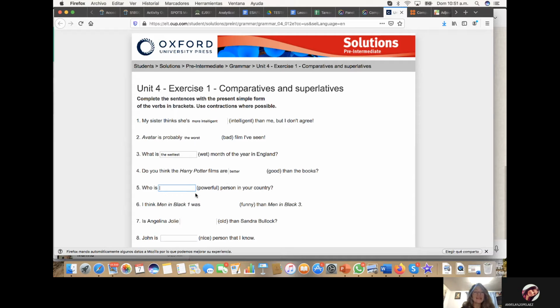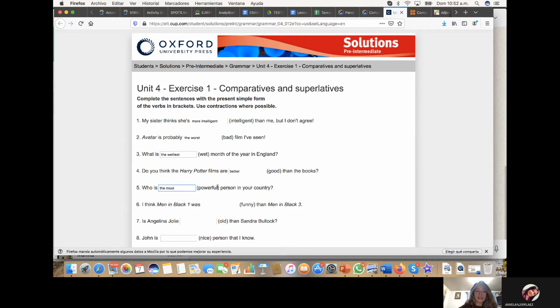Okay, now we have only one subject here, and it's going to be a superlative. Who is the most powerful person in your country? We have powerful, and we know that powerful is a long adjective, so we remember it's a superlative. Don't forget the the. Comparative doesn't have the, but superlative does.